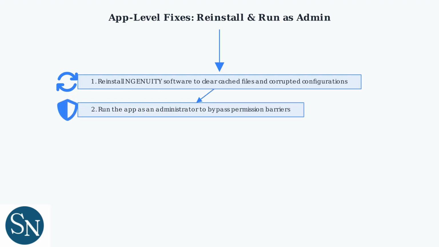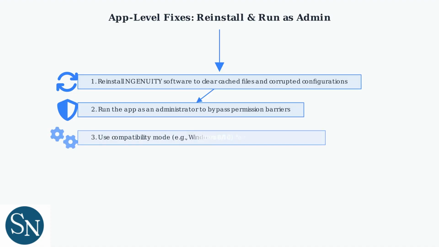Second, run the app as an administrator. This bypasses permission barriers that could prevent the software from accessing necessary system resources. Third, use compatibility mode, such as Windows 8 or 10. This helps if the app has compatibility issues with your current operating system.